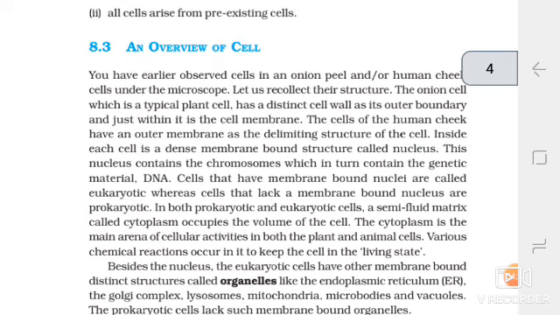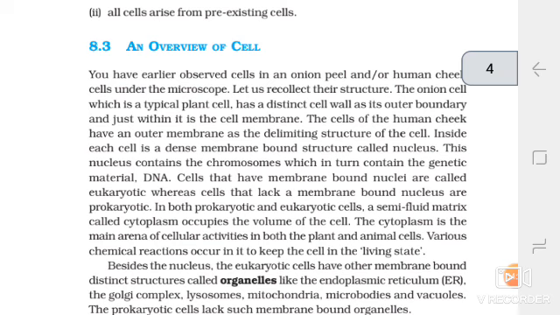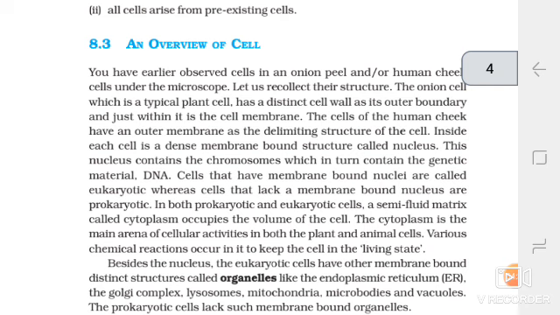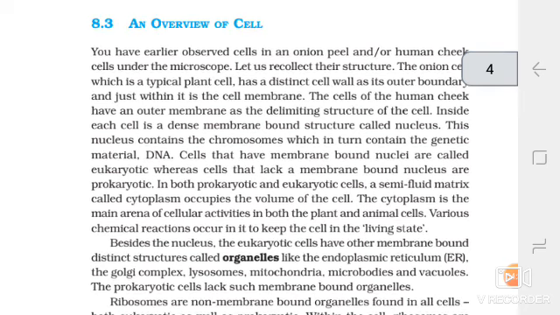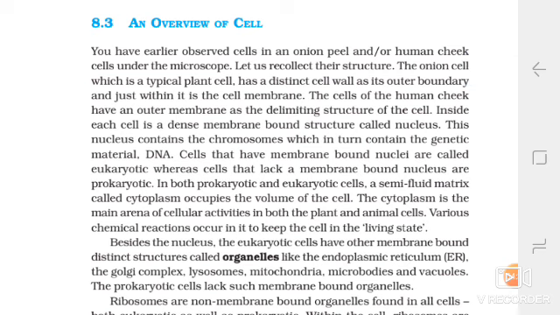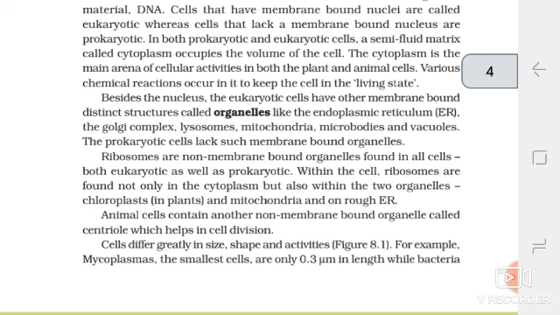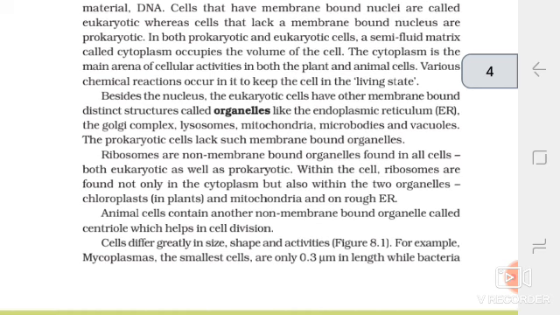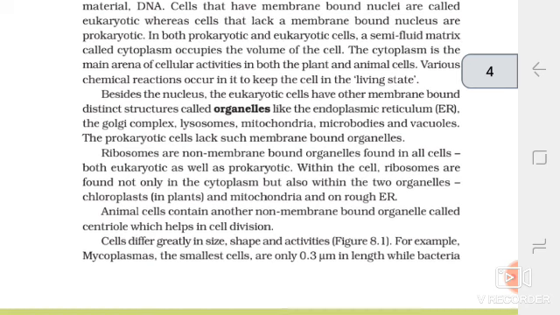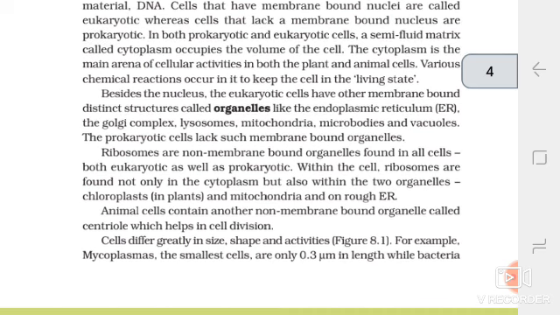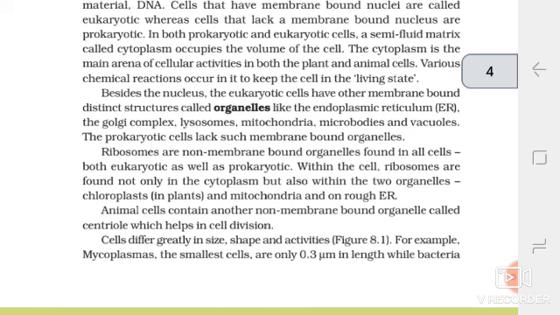Besides the nucleus, the eukaryotic cells have other membrane-bound distinct structures called organelles like the endoplasmic reticulum, the Golgi complex, lysosomes, mitochondria, microbodies, and vacuoles. The prokaryotic cells lack such membrane-bound organelles. Ribosomes are non-membrane-bound organelles found in all cells, both eukaryotic as well as prokaryotic. Within the cell, ribosomes are found not only in the cytoplasm but also within the two organelles, chloroplasts in plants and mitochondria, and on rough endoplasmic reticulum. Animal cells contain another non-membrane-bound organelle called centriole, which helps in cell division.